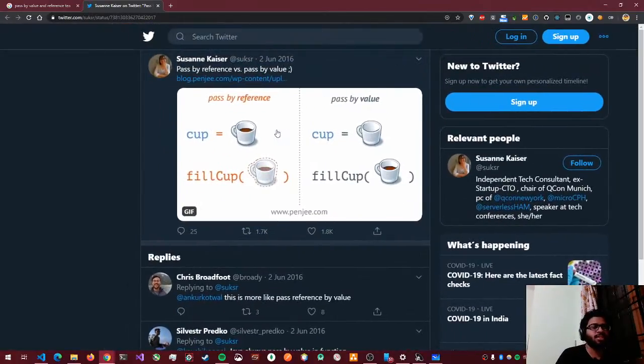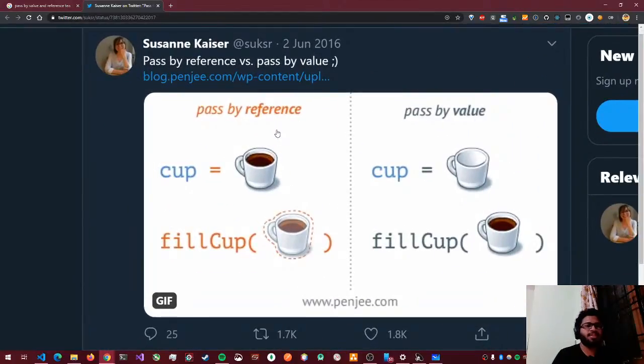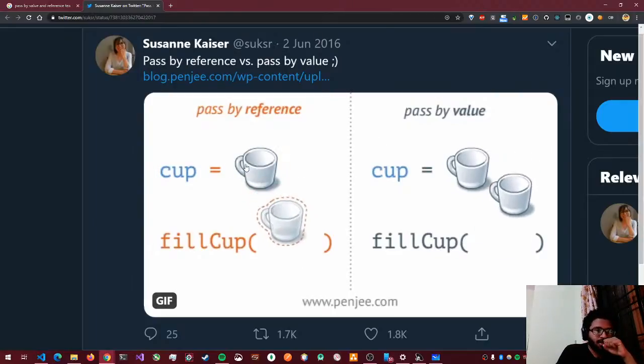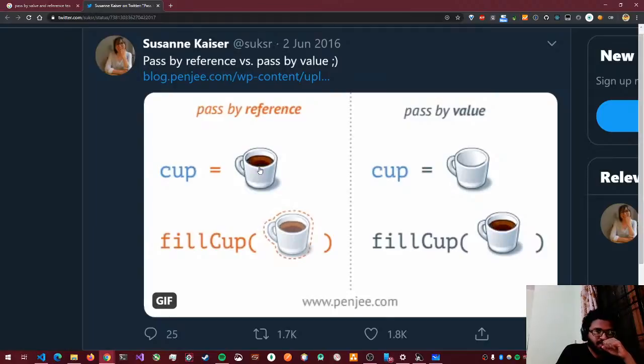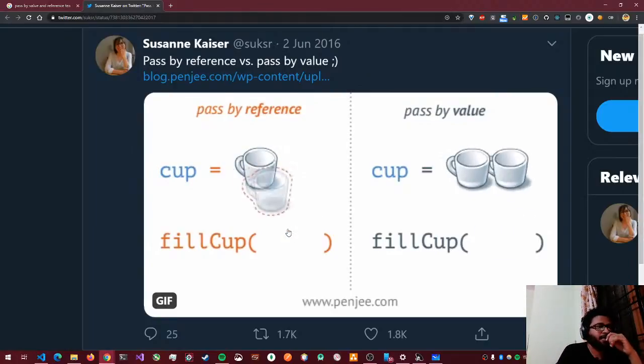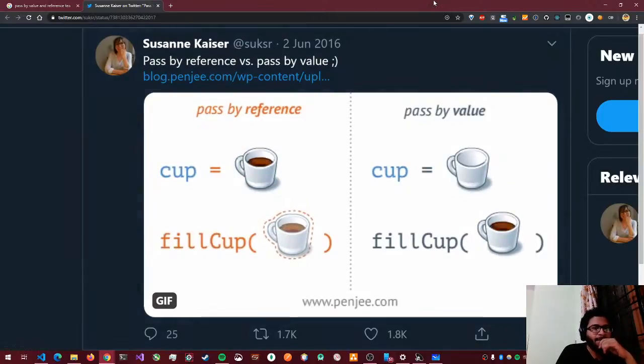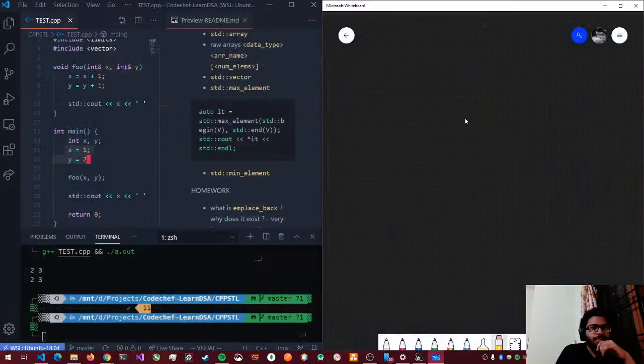Yeah, so this is exactly pass by value and pass by reference. You see what happens to the cups, right? In pass by reference, the same cup is filled. In pass by value, a copy of the cup is made and that is filled, so it does not affect the actual cup. In pass by reference, you fill the referenced cup, and it will fill up the actual cup as well. I'll try to include that in the readme also.